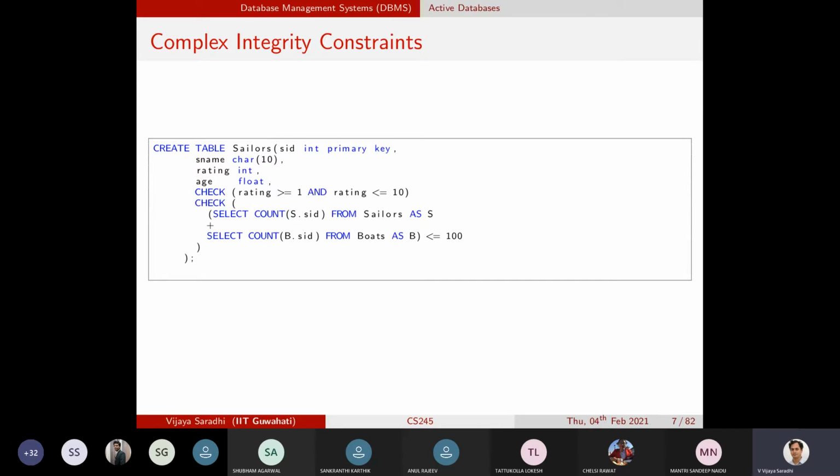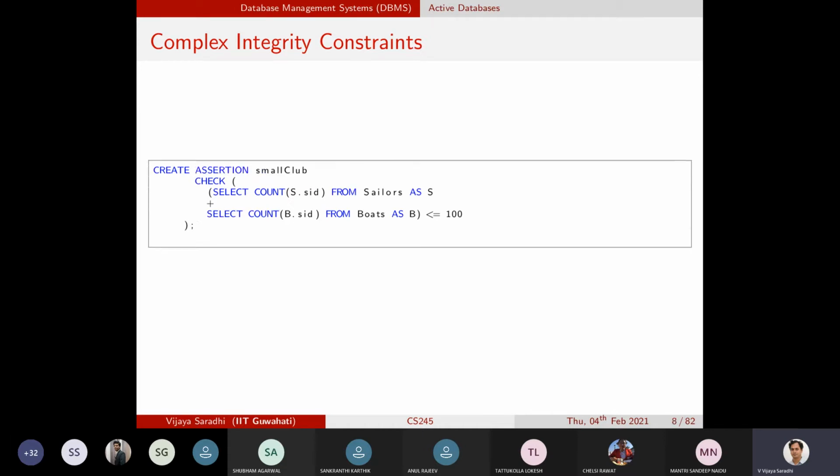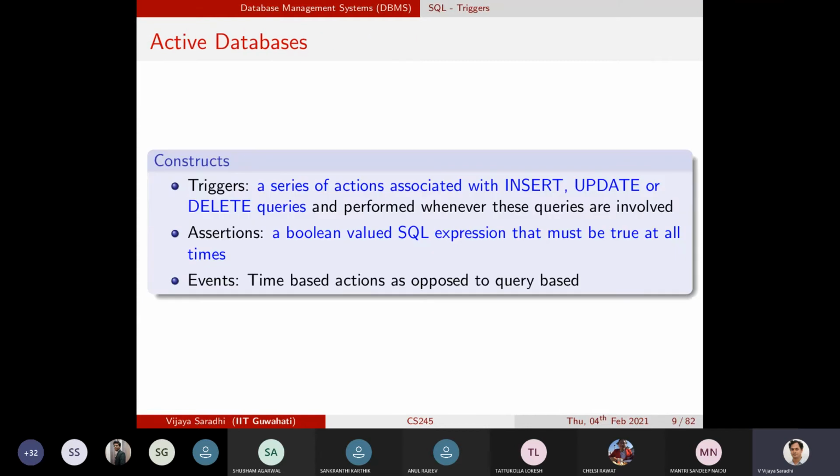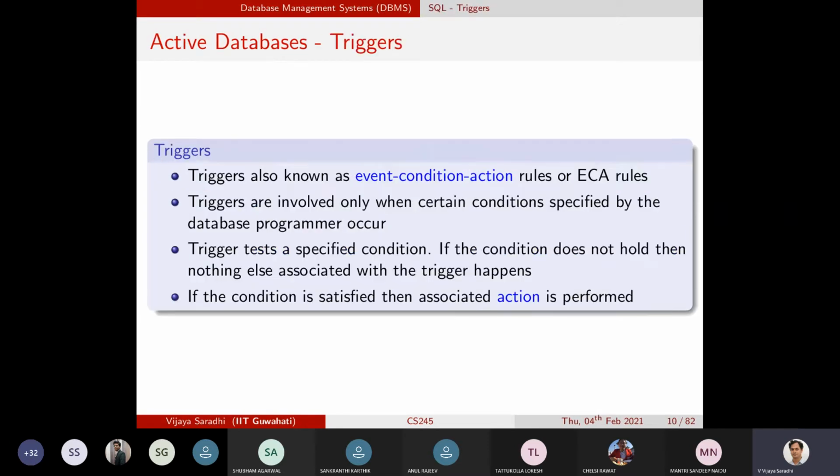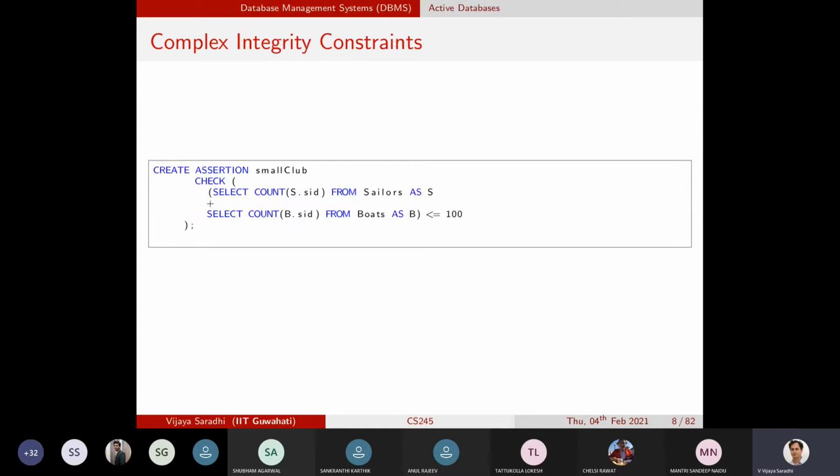But of course, such things are much more complex, and maintaining the database code also becomes much more difficult. And to accommodate such complex integrity constraints, what are known as assertions are used.